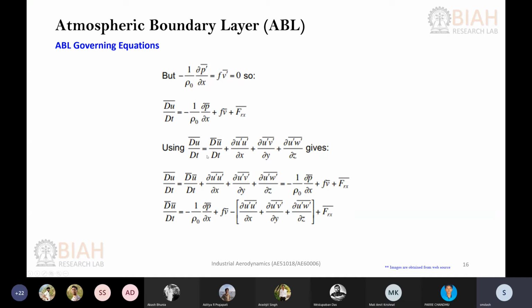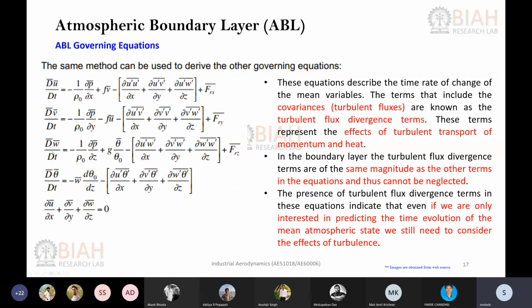Okay. So if you combine both the LHS derivation and the RHS part, the equation will look like this. If you open up the LHS, this is what you will get, and RHS after simplification, this is the left out term. So if you rewrite this, you will get this. This is your final form of the equation. Excuse me, let me go to the next slide. Here I have mentioned all the momentum as well as energy and the continuity equation. This is the final form that you will get in the boundary layer.